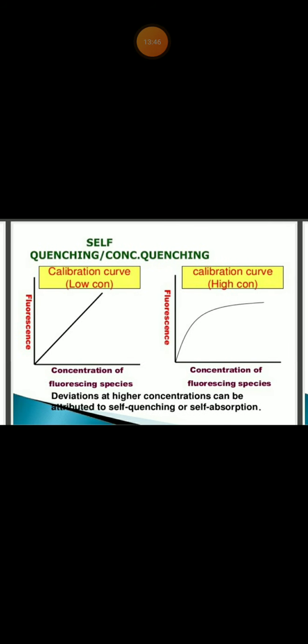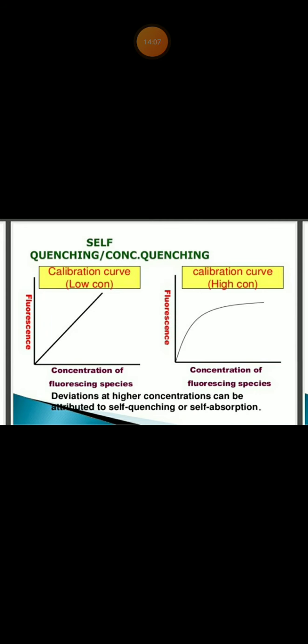All we have discussed. Now, there is a picture showing self-quenching or concentration quenching. The x-axis there is concentration of fluorescing species, and the y-axis is fluorescence. As the concentration increases, fluorescence also increases.